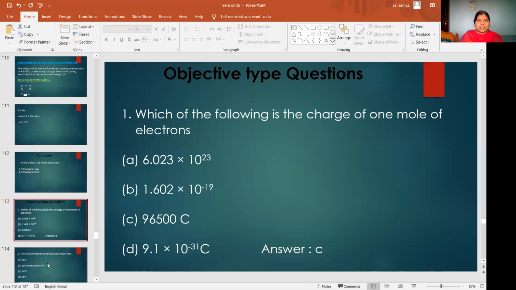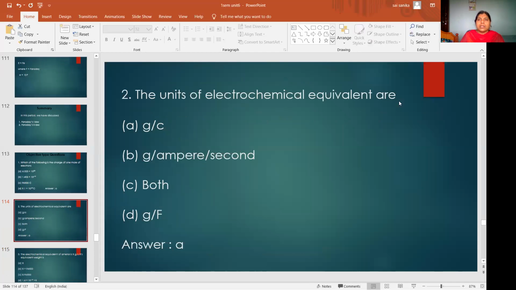So next, what is the next question? The electrochemical equivalents are